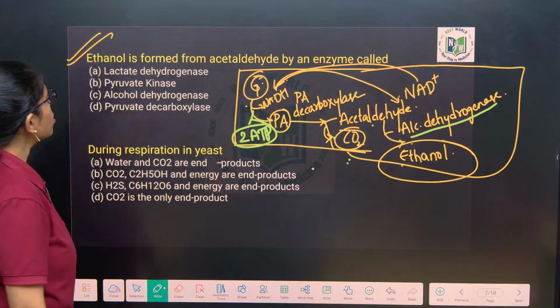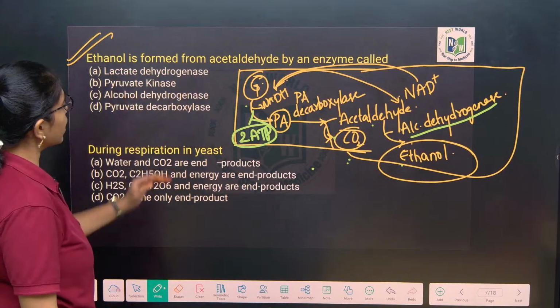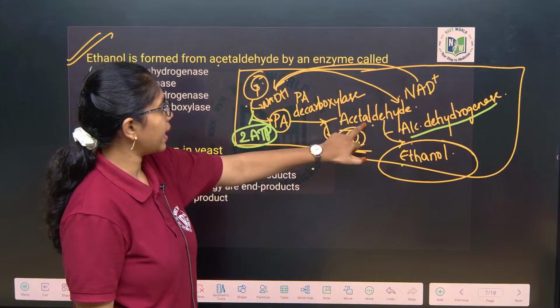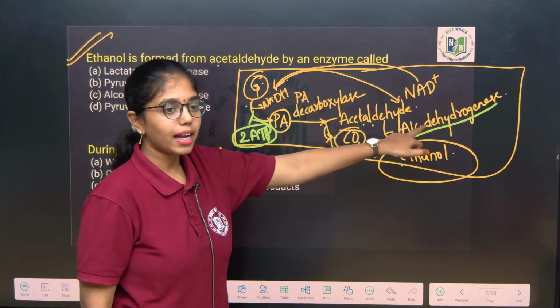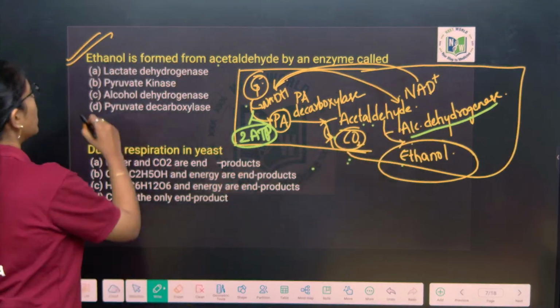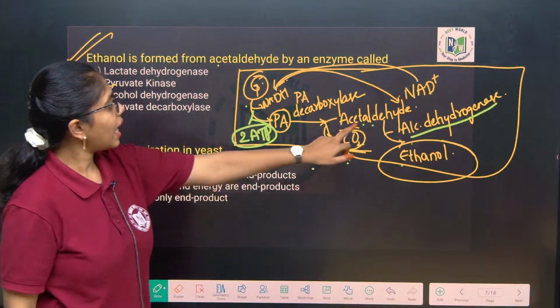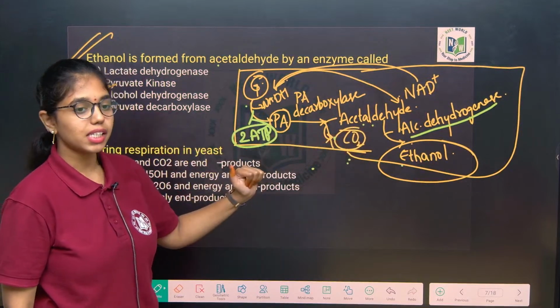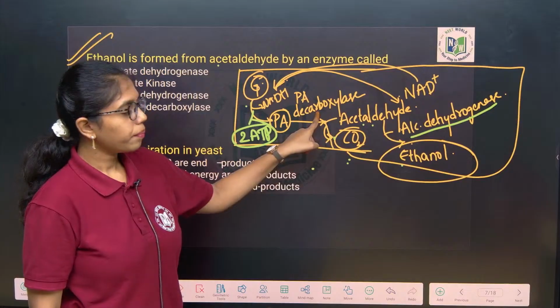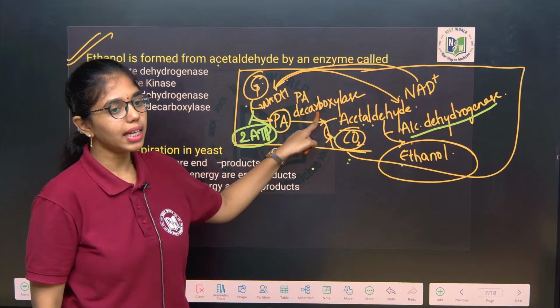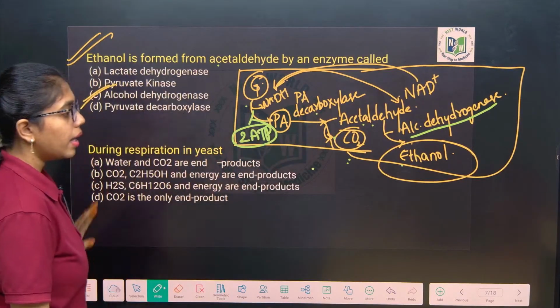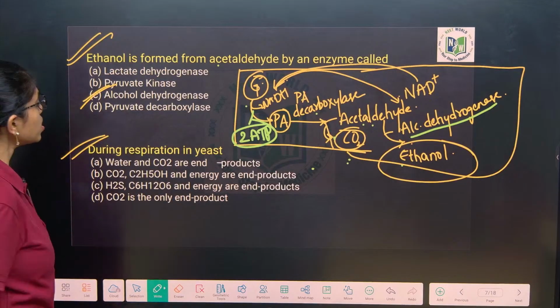Clear, right, ma? So here, coming back to the enzyme, ethanol is formed from acetaldehyde by the enzyme what? Alcohol dehydrogenase. If the question is like acetaldehyde is formed from pyruvic acid, by the enzyme pyruvic acid decarboxylase. Remember the enzymes now. Next, look into this question.